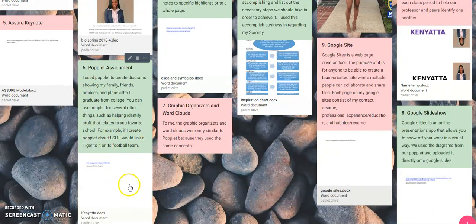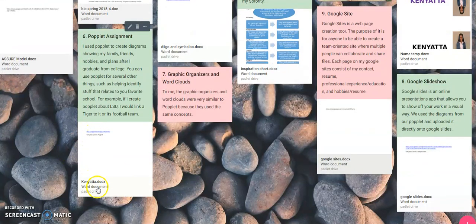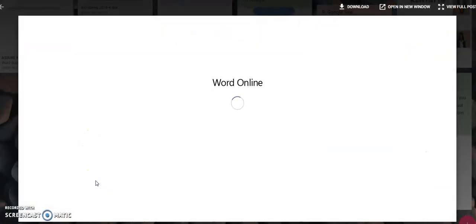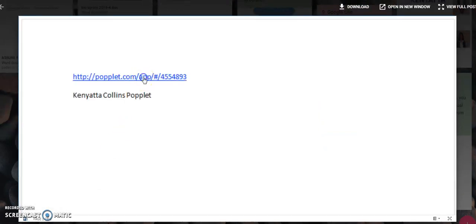I used Poplet to create diagrams showing my family, friends, hobbies, and plans after I graduated from college. You can use Poplet for several other things, such as helping you identify stuff that relates to your favorite school. Like, for example, if I was to use LSU, I can put that at the center of a bubble on Poplet and kind of just disperse from there by linking other bubbles to it that may relate to that.